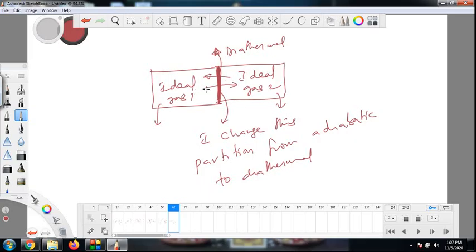When will the state change? When thermal energy comes, pressure may increase, temperature may increase, and the state will change. So thermal energy is not flowing even after replacing the wall with a diathermal wall. When does that happen? When something is the same for these two containers, then there is no thermal energy exchange. That something has been named temperature. It is a scalar.